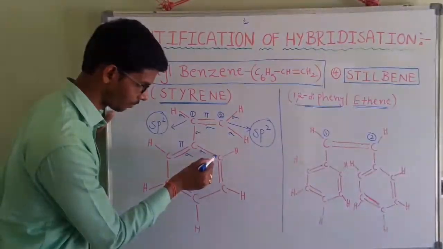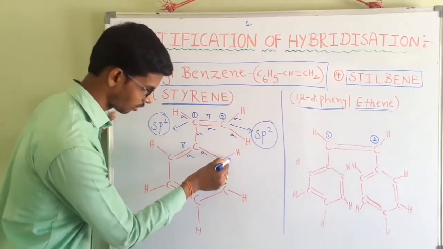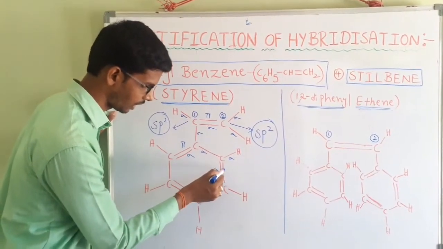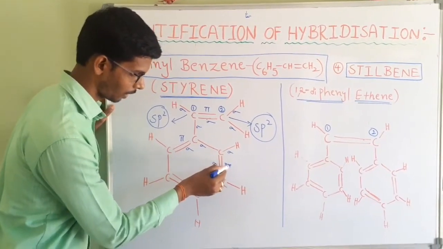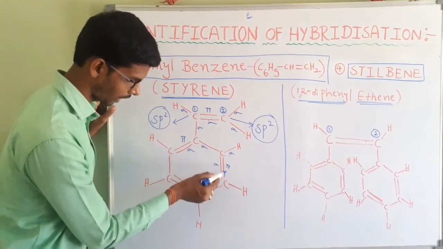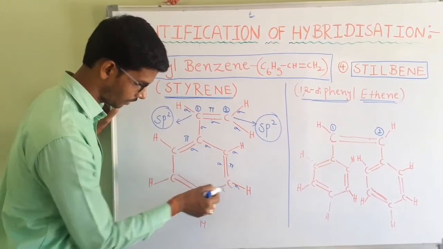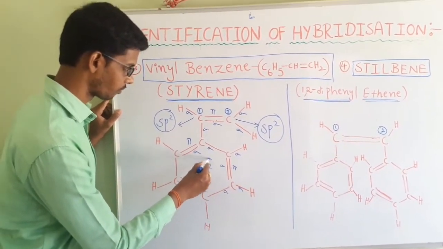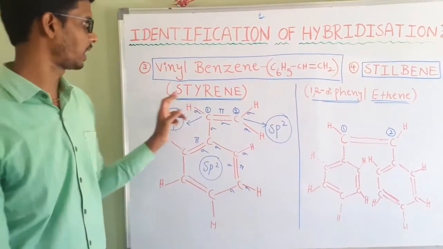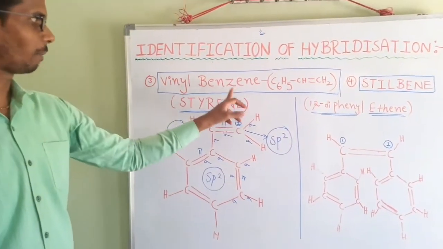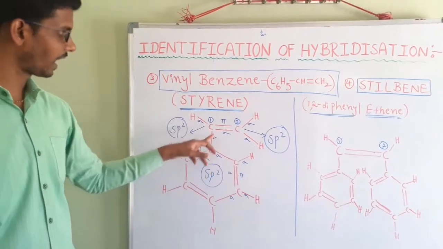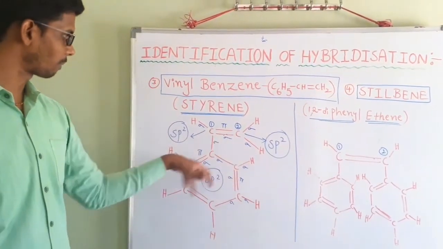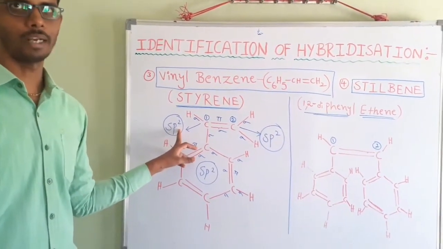Here also, 1 sigma, the second one is also sigma, and another one is pi. That's why 1 pi bond. Here this carbon also has 1 pi. The remaining 3 are sigma. Likewise, these 3 belong to sp2 hybridization. That's why in styrene or vinyl benzene or 1-phenyl ethene, all the carbons possess sp2 hybridization.